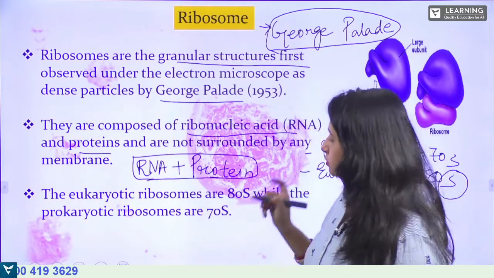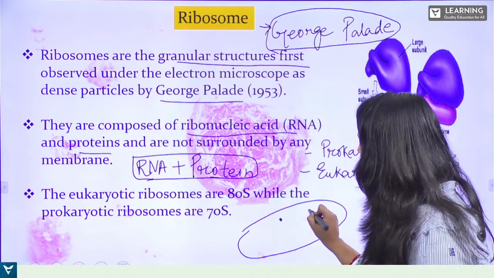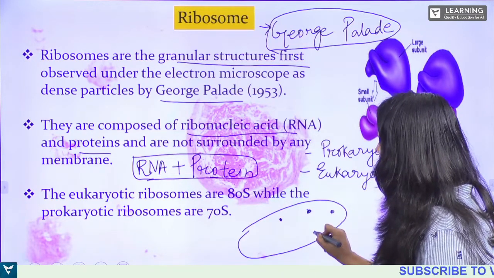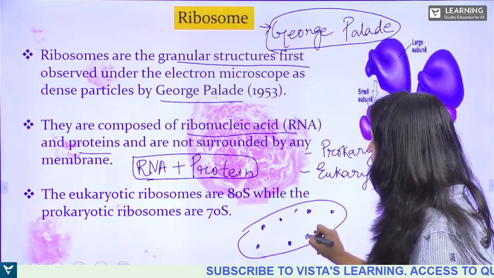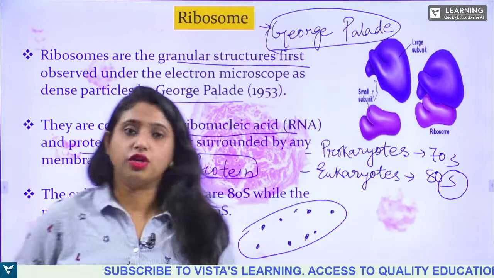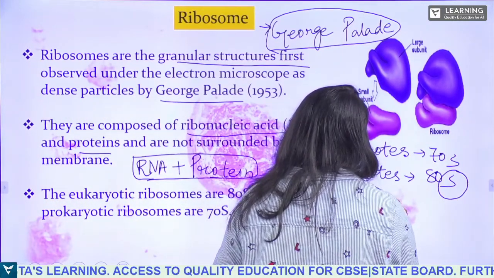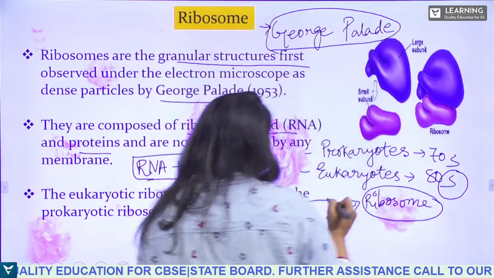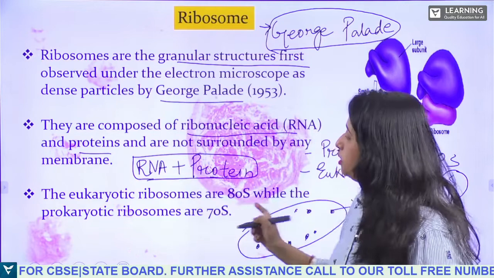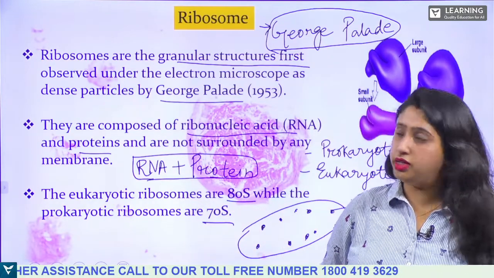You have seen this is a cell. So this granular structure that you have seen inside the cytoplasm of the cell, what are these? These granular structures are the ribosomes. The eukaryotic ribosomes are 80S, and prokaryotic are 70S.